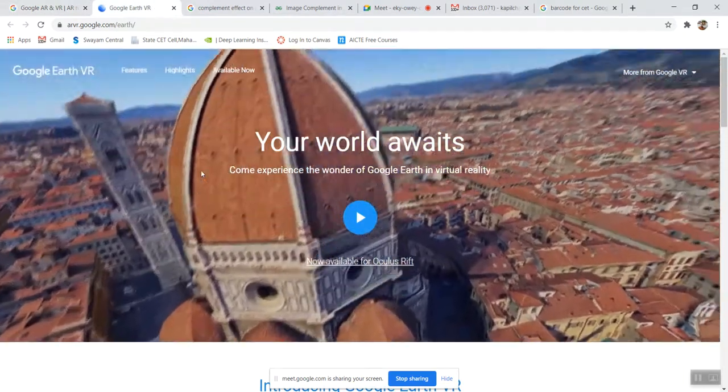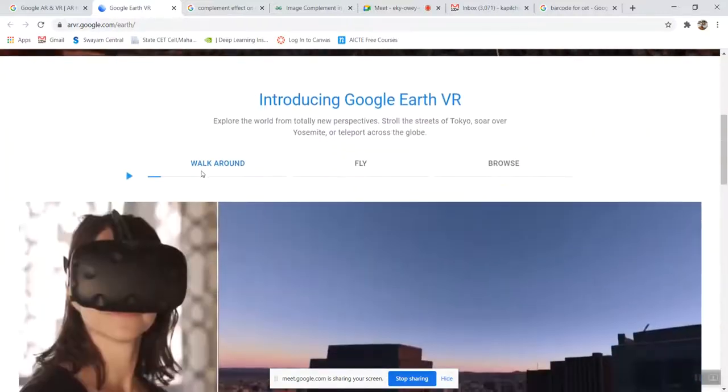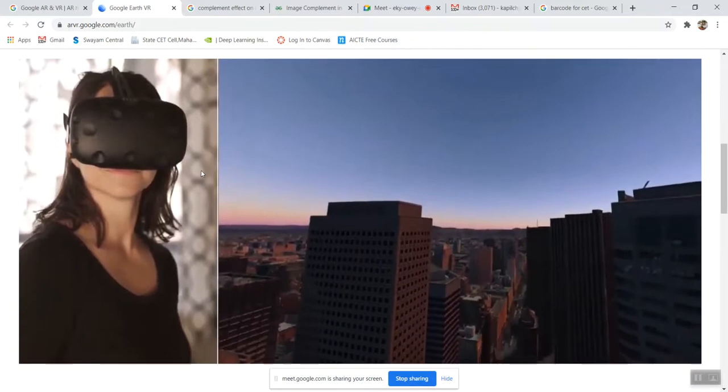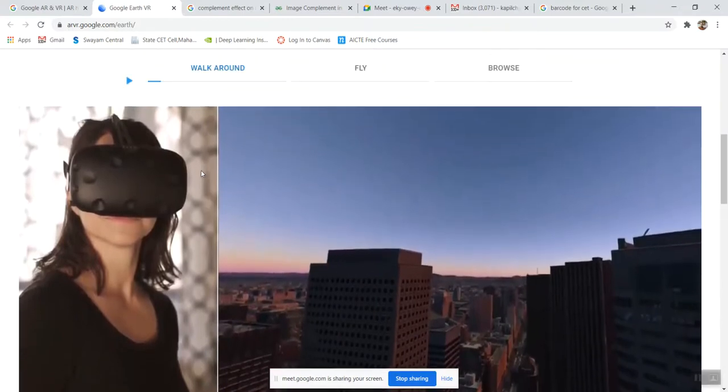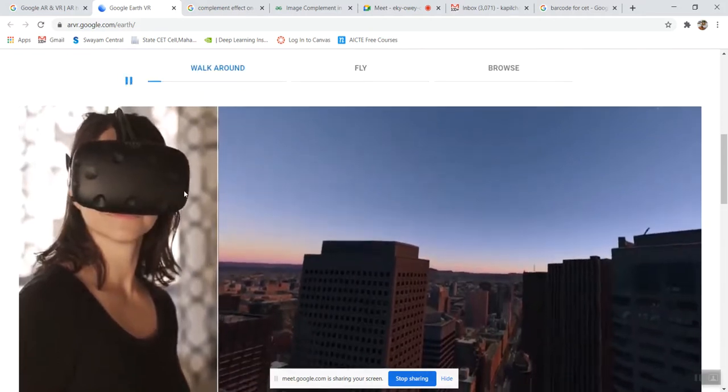What actually is virtual reality? I hope this screen is visible to all. I will now play one movie-like clip, and in this you can see how virtual reality happens. On the left-hand side you can see a girl wearing a headset. This headset is different from the image we saw in the PDF file. She is wearing this headset, and now she wants to walk around and fly over the earth. How is that going to happen? I am going to play it.